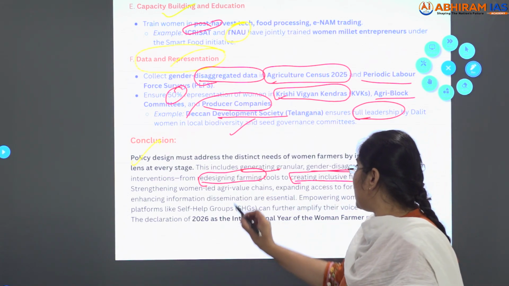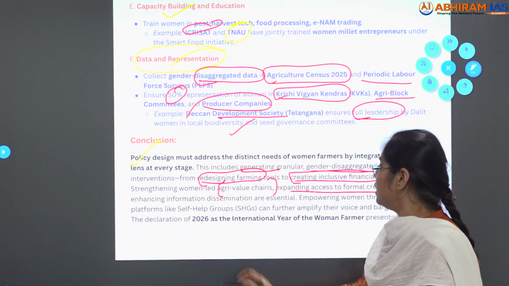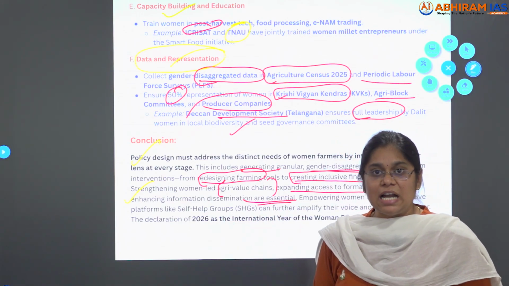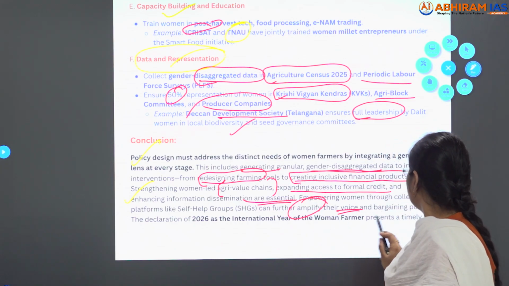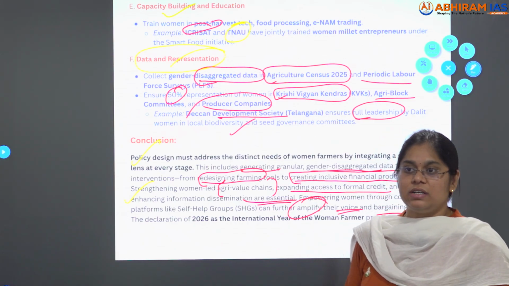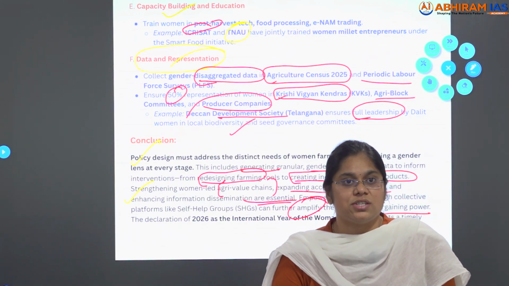Strengthening women-led agri-value chains, expanding access to formal credit and enhancing information dissemination are essential. And also empowering platforms like self-help groups can further amplify their voice and bargaining power. Further, I mentioned one line again about the 2026 declaration of the International Year of the Woman Farmer.